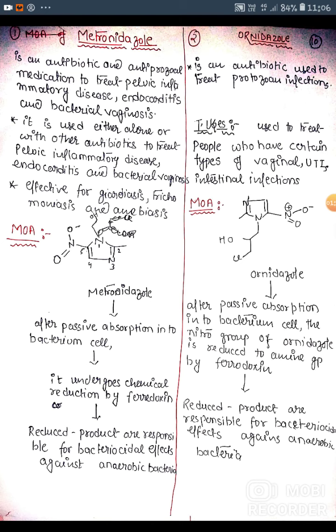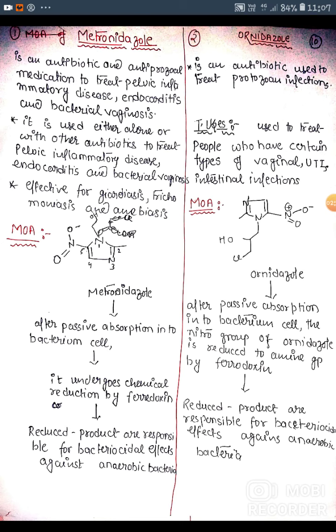What is the mechanism of action of metronidazole? After passive absorption into the bacterial cell, metronidazole undergoes chemical reduction by the enzyme ferredoxin. That enzyme reduces it and produces a product that is responsible for the bactericidal effect against anaerobic bacteria.